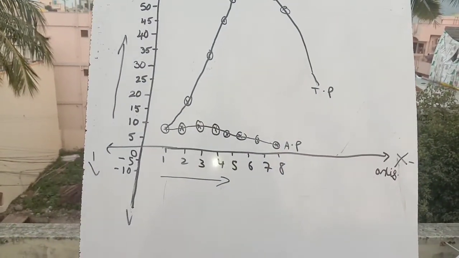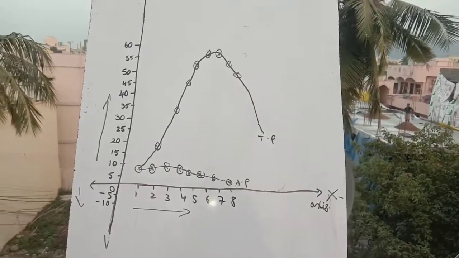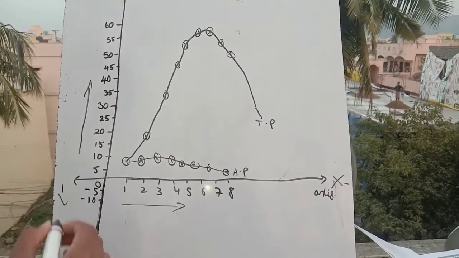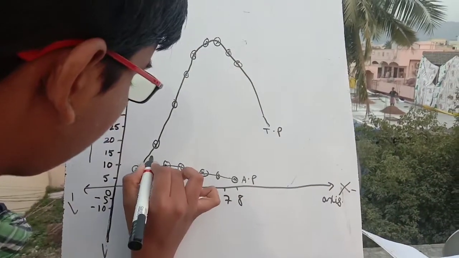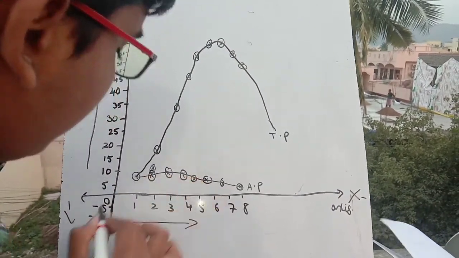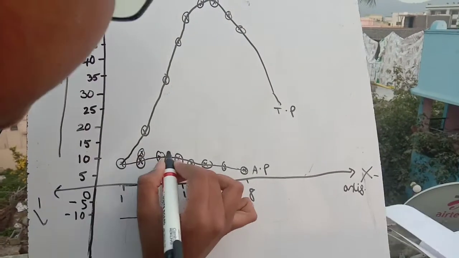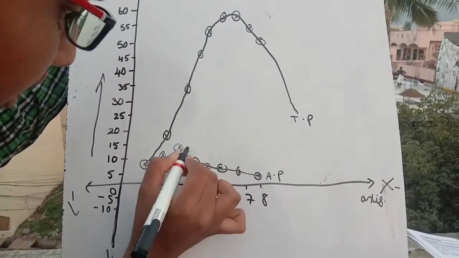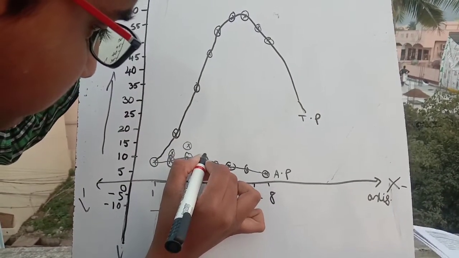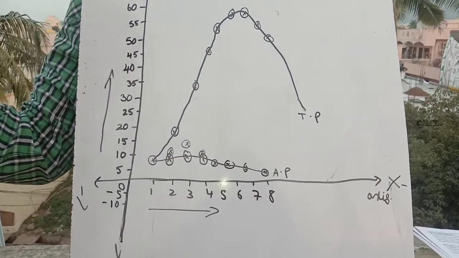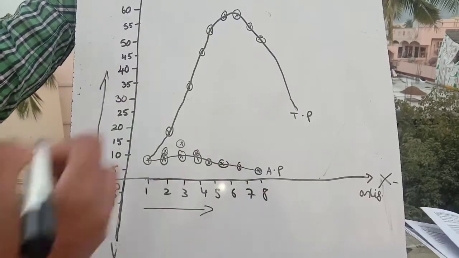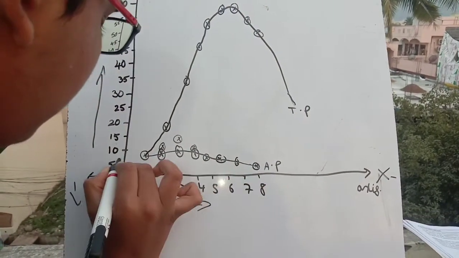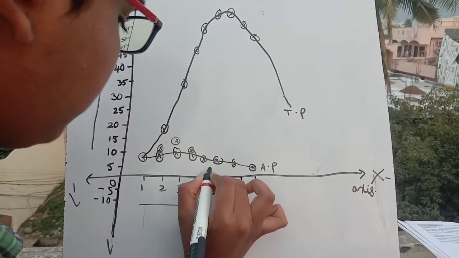And let's plot the marginal product curve. The first unit is 8, and the second unit is 12. The third unit is 16, it is more than anything, right? So here slightly 16, again 12. So again 12. And at the fifth unit it is 7, slightly above this 7.